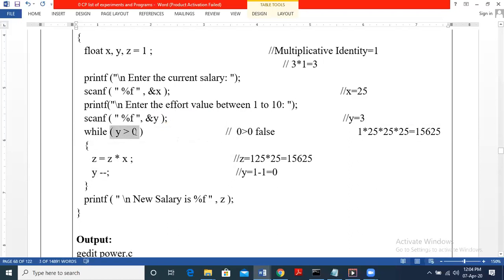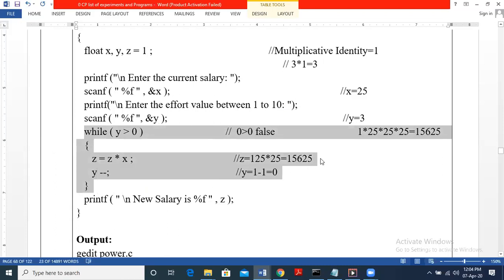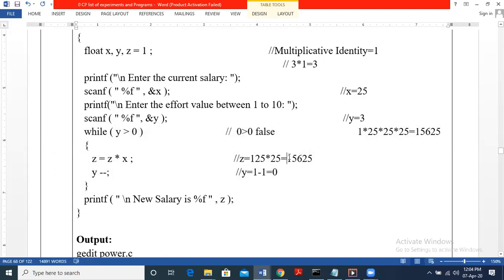1 is greater than 0. Yes, true. So now 625 into 25. So that is the answer 15,625. Okay, now then y becomes 0, right? Y is 1 minus 1. So it becomes 0. Next, when we check, y is 0. So 0 greater than 0, condition is false. So control will exit from the loop. And we print the new salary, which is 15,625.